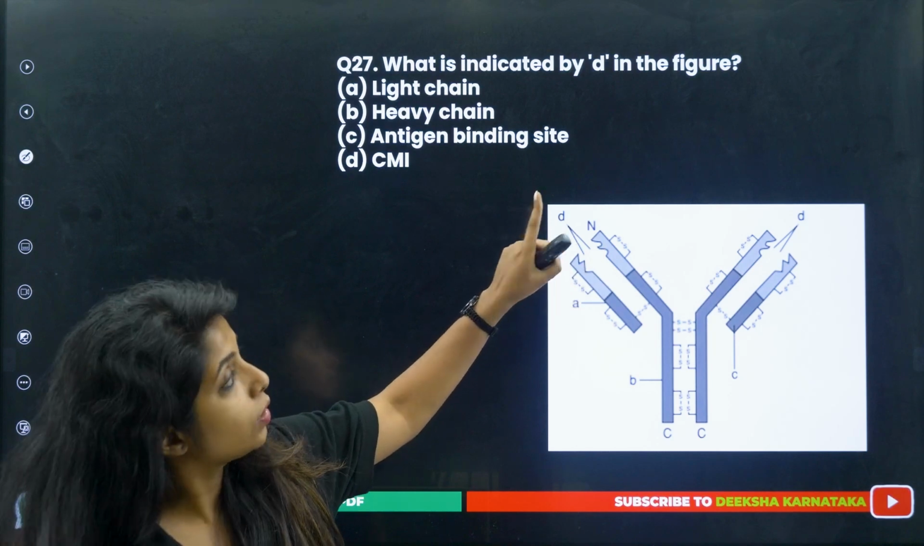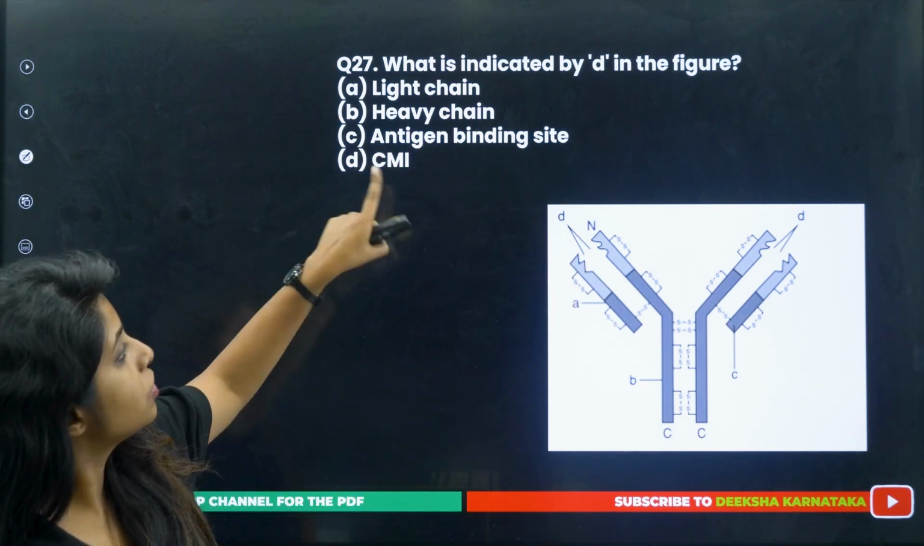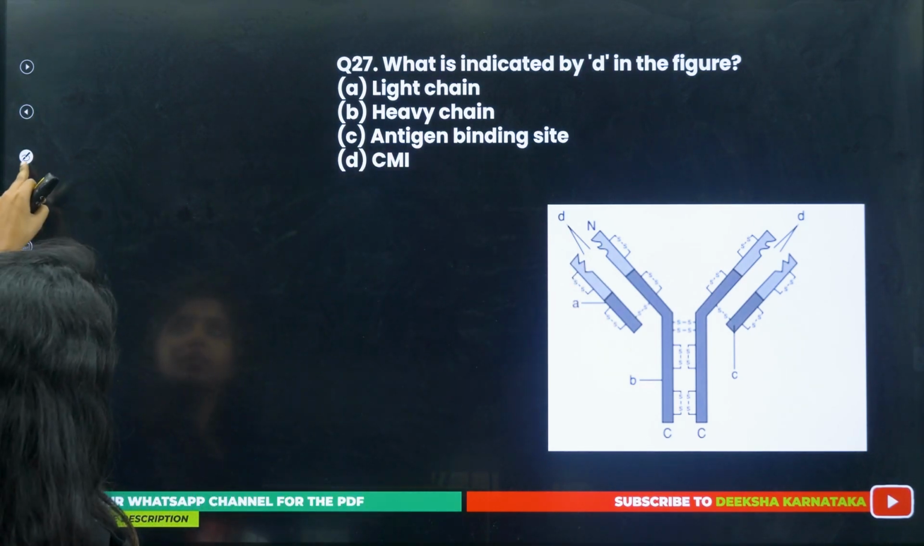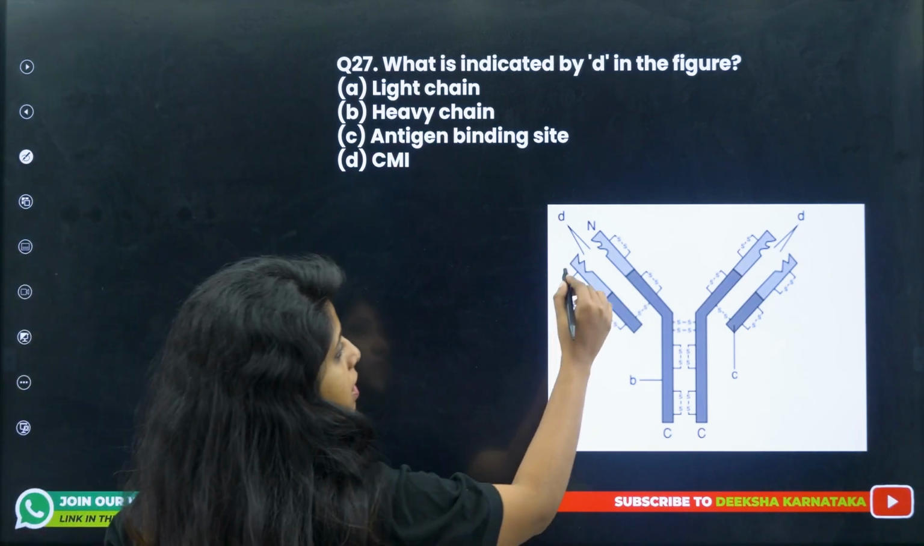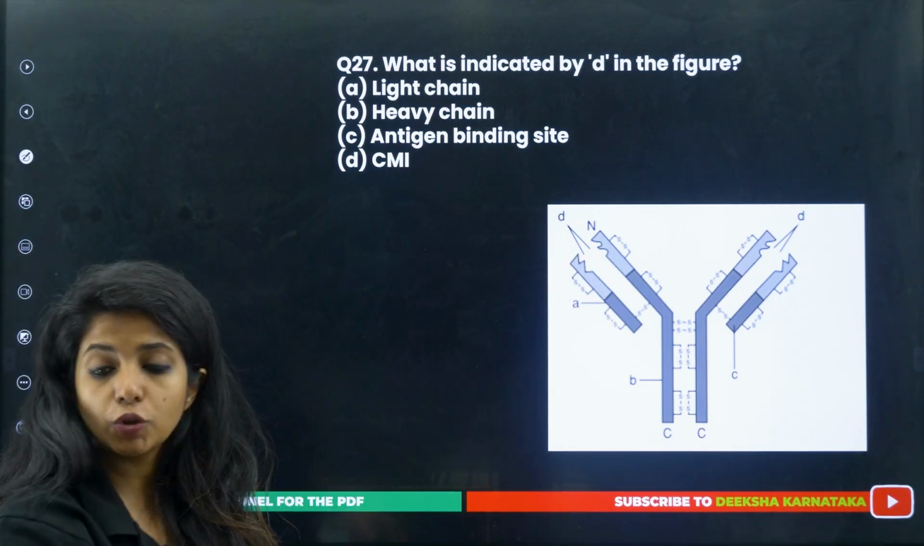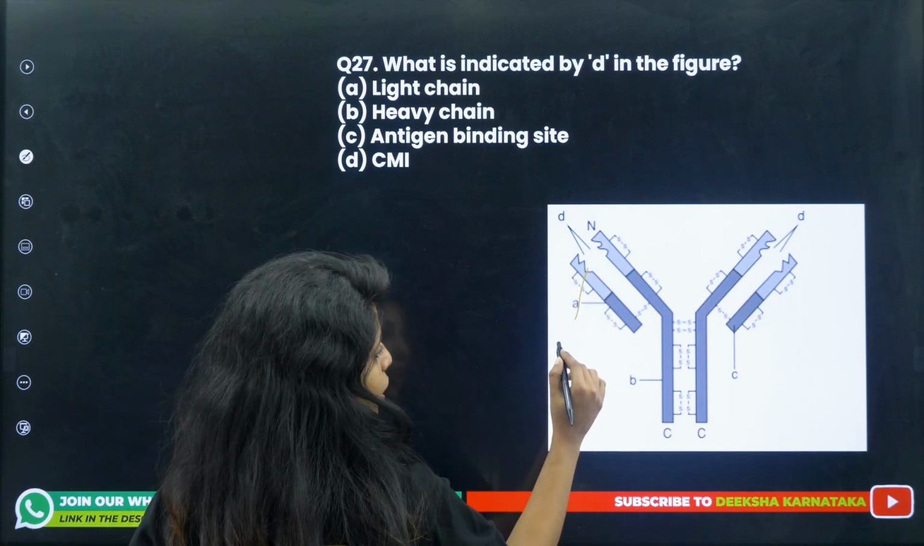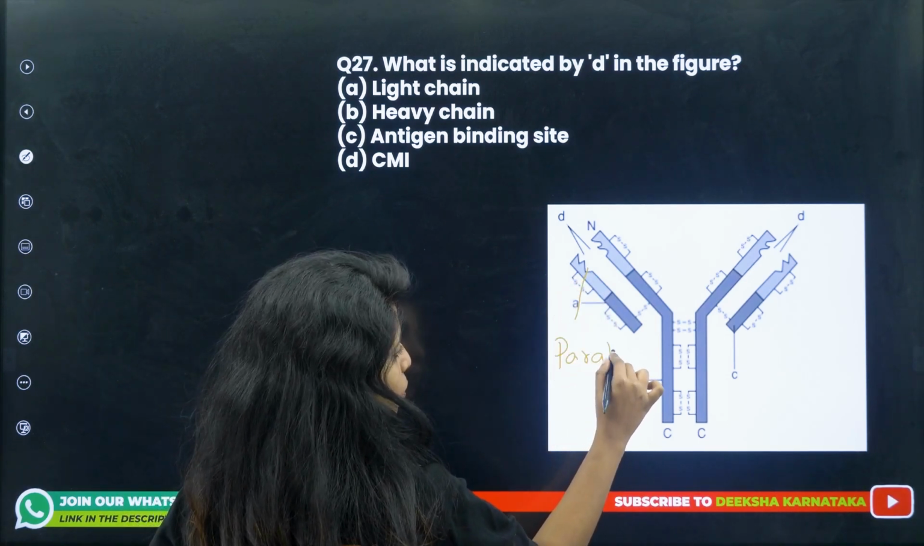This is D, children. What is indicated by D? Light chain, heavy chain, antigen binding site, CMI. CMI means cell mediated immune response. So basically over here, this is the site for antigen binding. What do you call this site? You call this site the paratope.